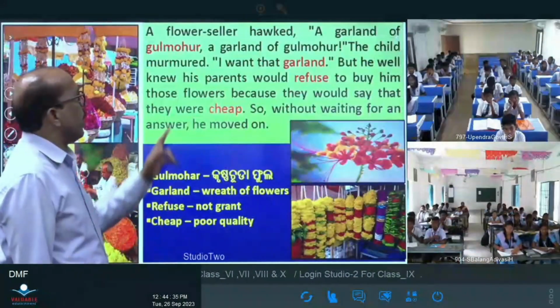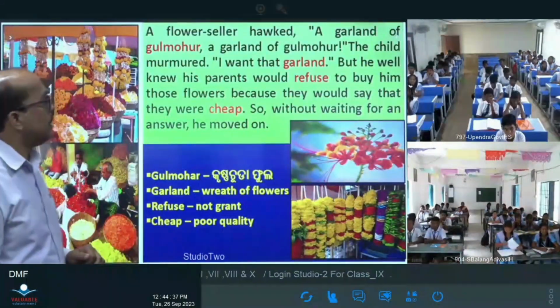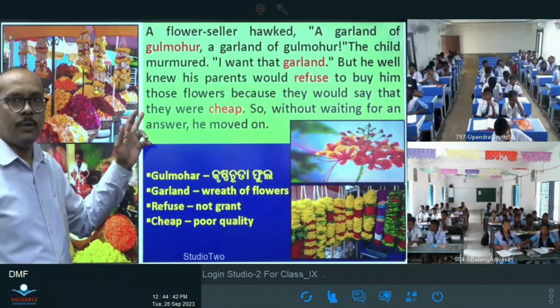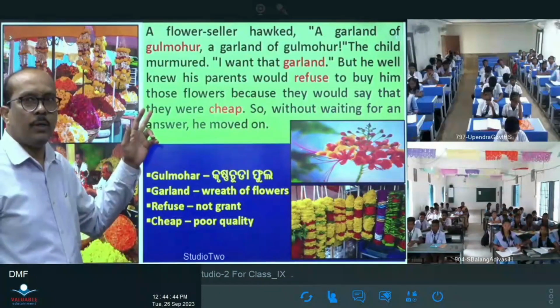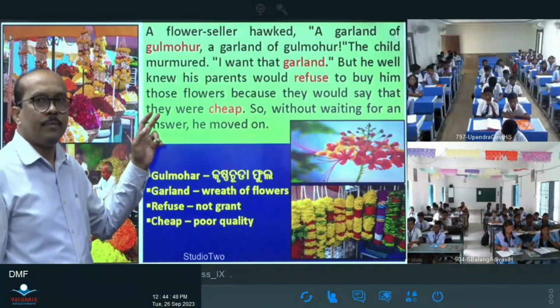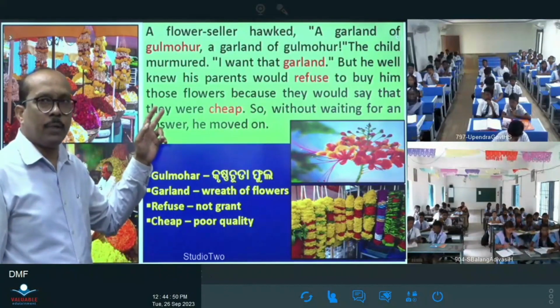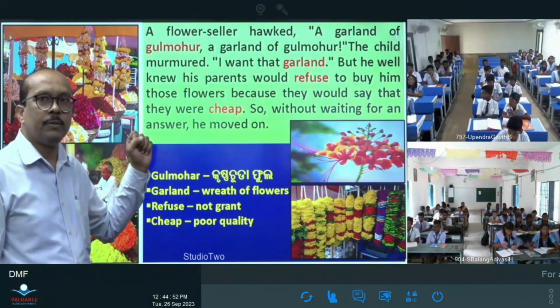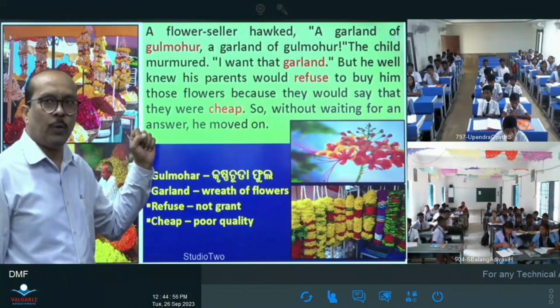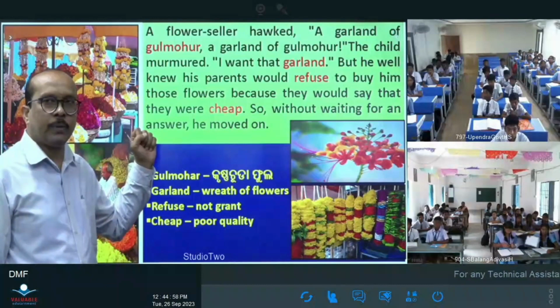Then the next paragraph. Here you see, what is this paragraph about? About what is mentioned in this paragraph? Anyone who can say? Please respond.